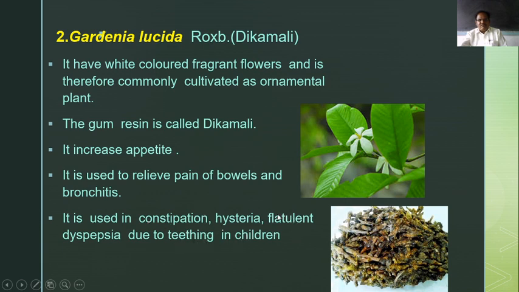Teeth cause certain discomfort to the children. They try to eat everything which has fallen down. So at that period, Dikamali is applied to the teeth, and it cures such problems. This gum is obtained from the stem of this plant, and is used for curing such problems. That is known as Dikamali.